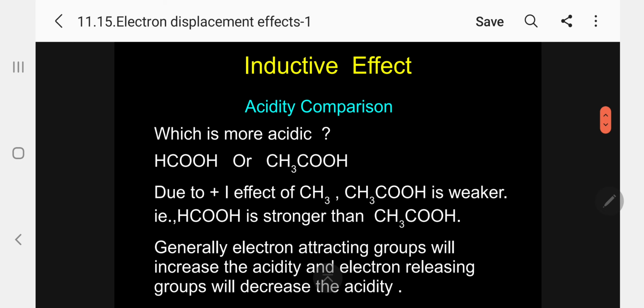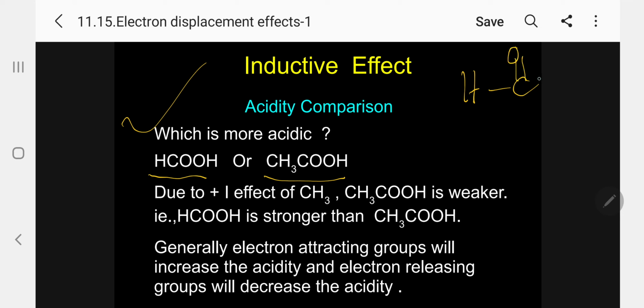Please follow. My question is, there is formic acid and there is acetic acid. Which is more acidic? I am going to explain this. I am going to write the structure this way. Kindly follow. Formic acid, I am writing, this is the formula. And acetic acid, this is the formula. Kindly follow. So what is the difference here? The only difference is hydrogen in the case of formic acid, and a methyl group in the case of acetic acid. So the difference is the methyl group, which, from the groups given, is an electron releasing group.